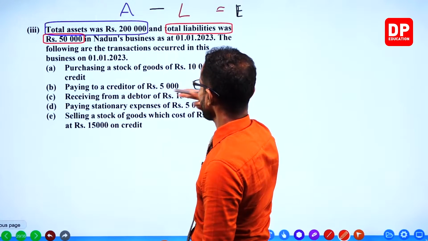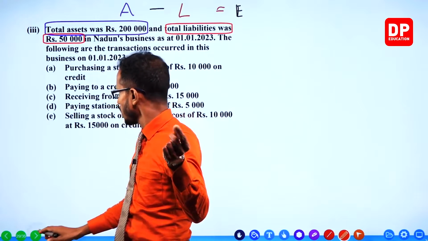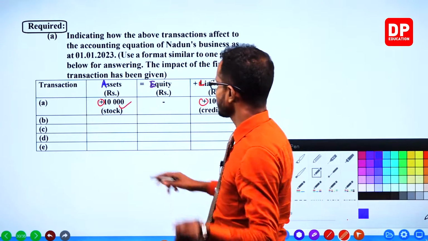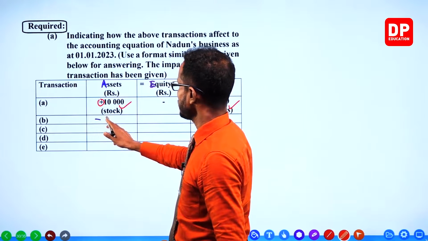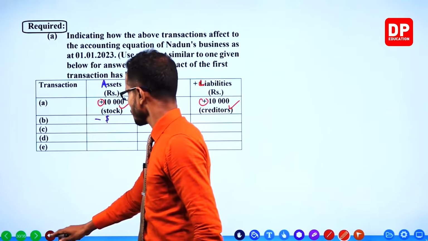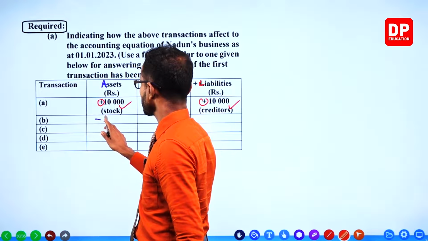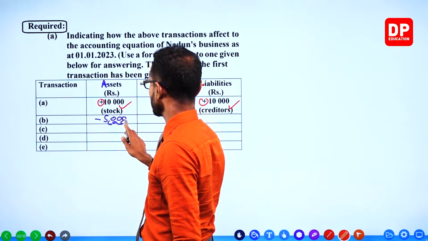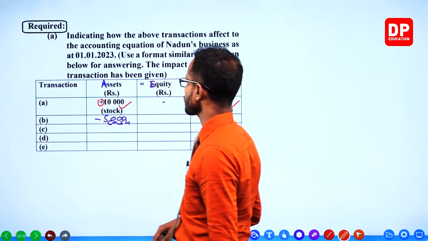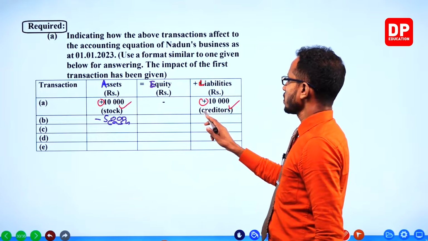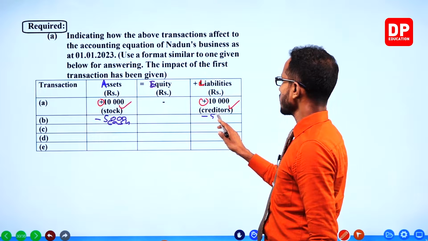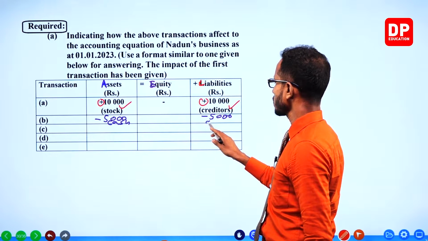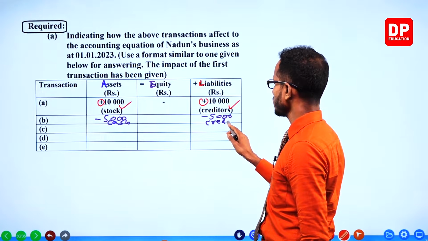Next, paying to a creditor 5,000. Cash going out. So it's minus 5,000 cash. Liability minus 5,000 because you paid money to a creditor.